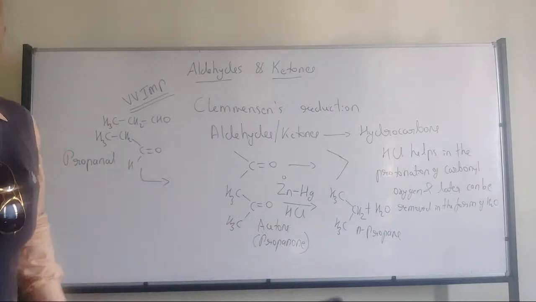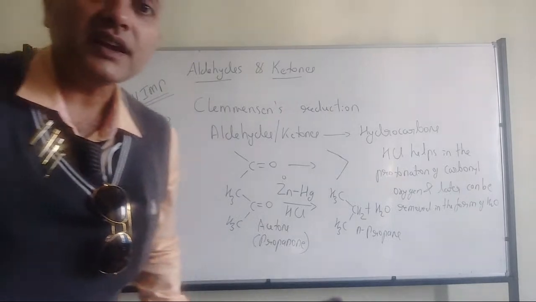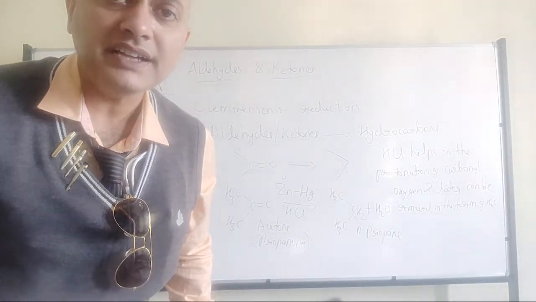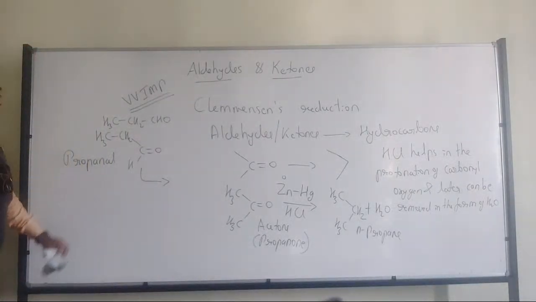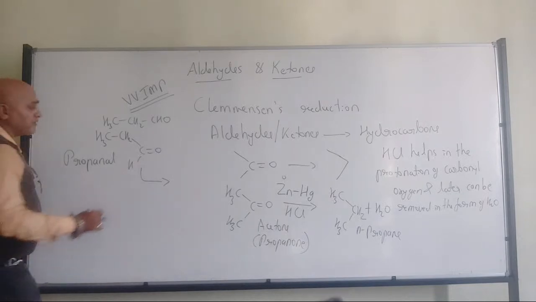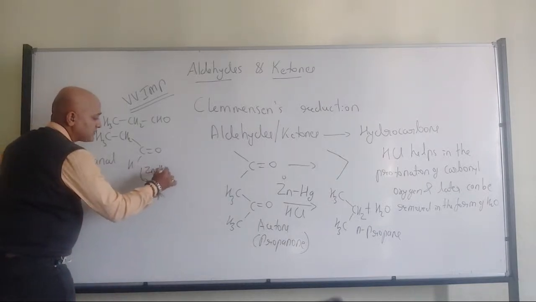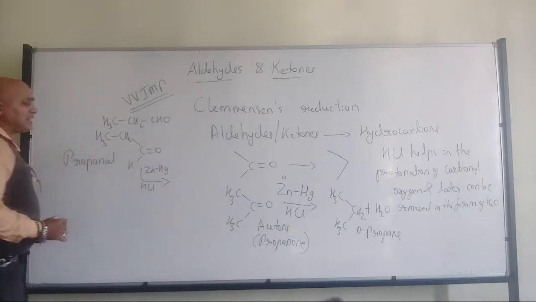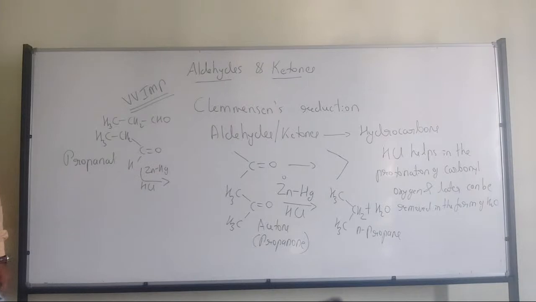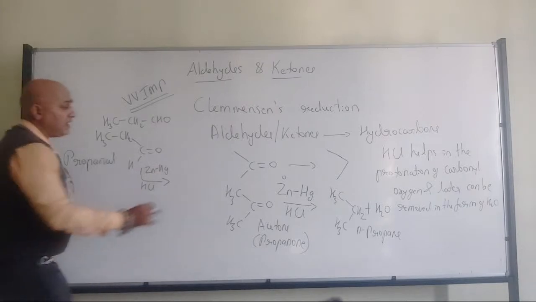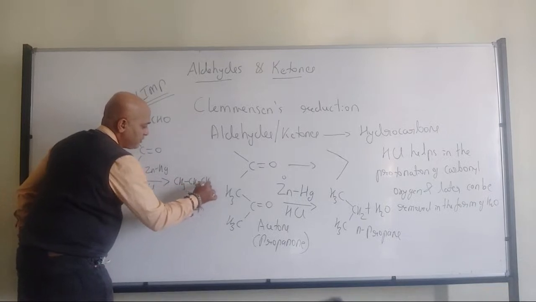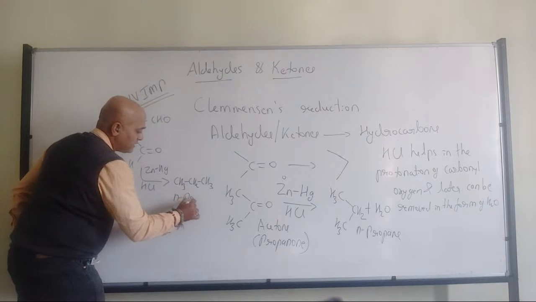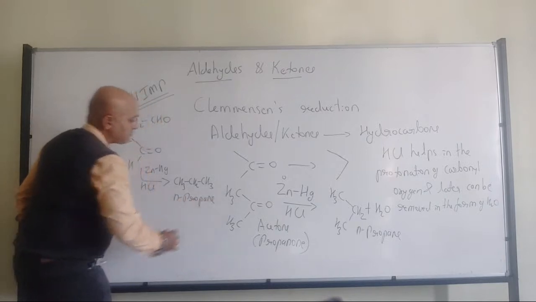So Ravikant, I think in a hurry you have written it wrongly, it is not propanol, it is propanal, with AL at the end. So when propanal goes for the Clemmensen reduction process, what will be the product? It will be propane, n-propane, CH3CH2CH3. So we get n-propane as the product.